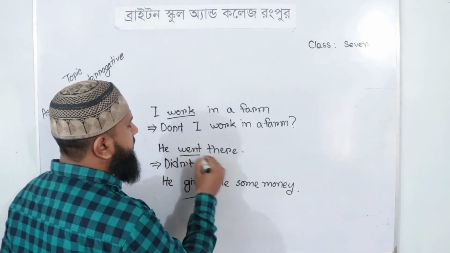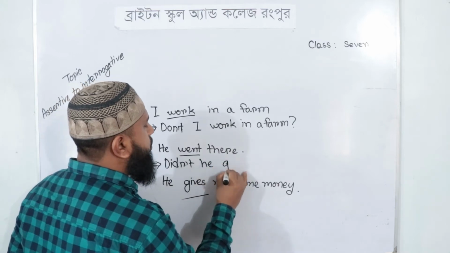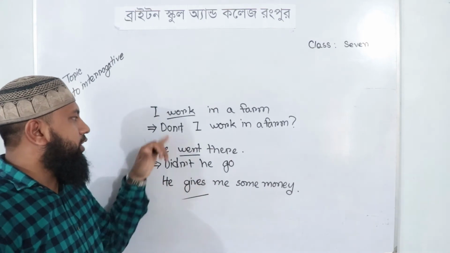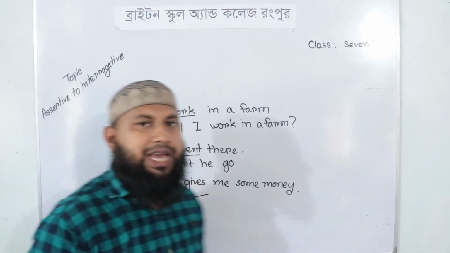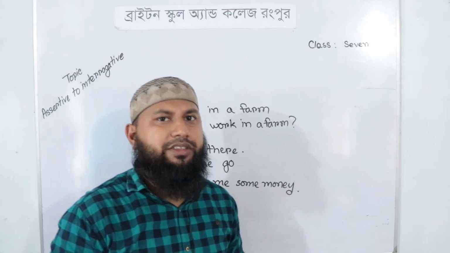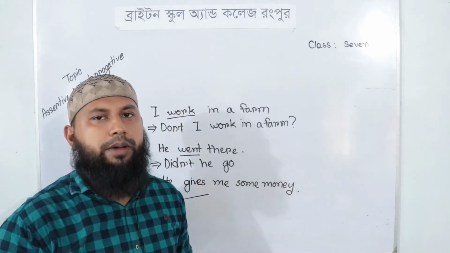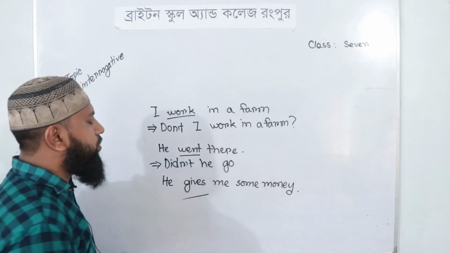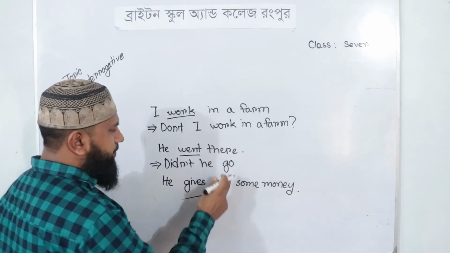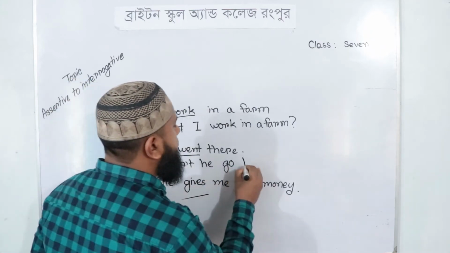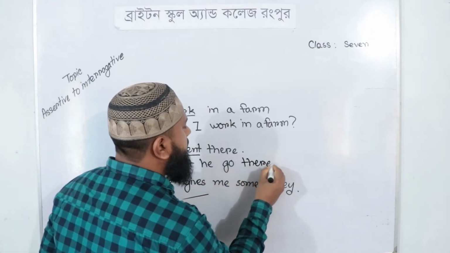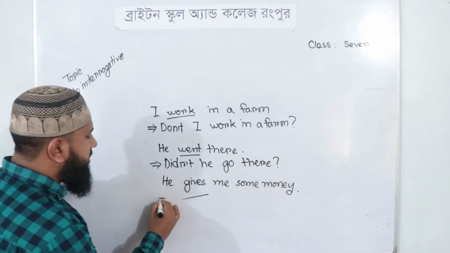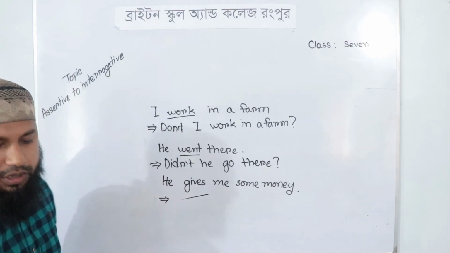We know that went is the past form of go, so we have to use go. If we use do not, does not, do, does, or did in any sentence, then we have to use the present or base form of the main verb after this. Didn't he go there?